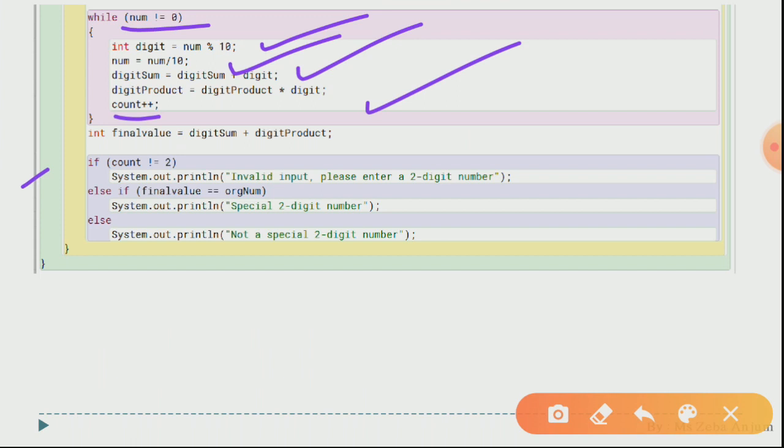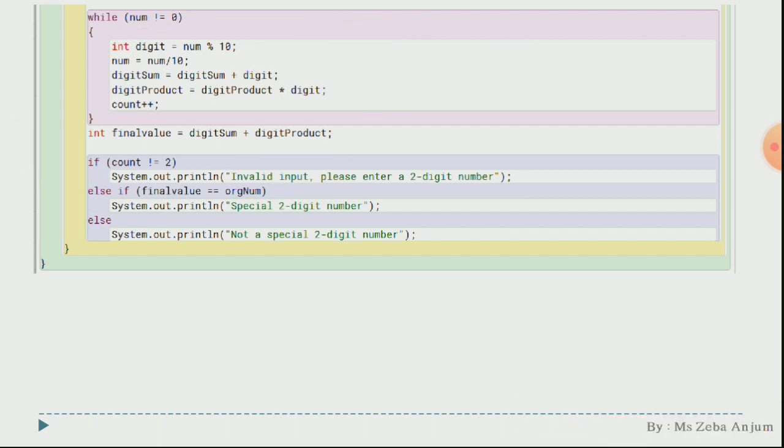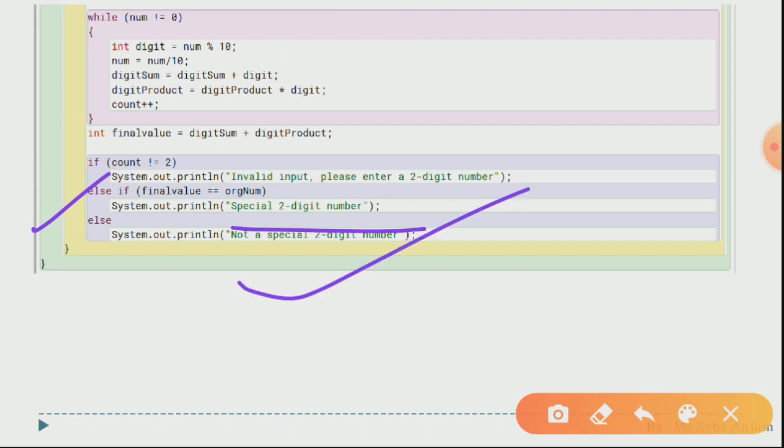Now you will be finding out the final value over here. See, digit sum plus digit product, we are exactly following what is said in your question. We are not doing anything new over here. So with if else, at the last we are going to check. If count is not equal to 2, it means you have entered either a number of less than 2 digits or more than 2 digits. So you will be getting invalid input, please enter a 2 digit number. Else if your final value is equal to the original num, then it is a special 2 digit number, otherwise it is not a special 2 digit number.